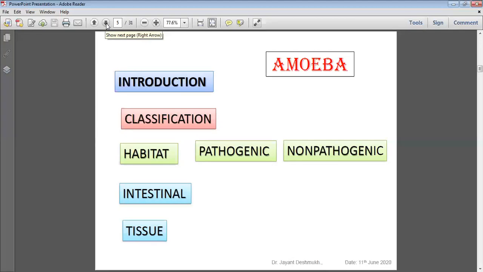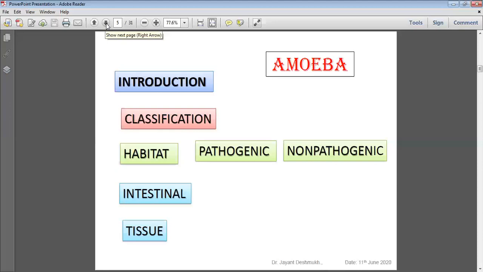So what are the non-pathogenic amoebae? Entamoeba coli, Endolimax nana, Dientamoeba fragilis, and Iodamoeba buetschlii. These are the non-pathogenic amoebae, and Entamoeba histolytica is the pathogenic amoeba. Morphological structure is very important because when we observe an amoeba in stool, we must know whether it is pathogenic or non-pathogenic. If it is pathogenic, we must report it and give treatment. If non-pathogenic, it is commensal flora and not a pathogenic amoeba, so there is no need to give treatment to the patient. That is the medical importance of the distinction.